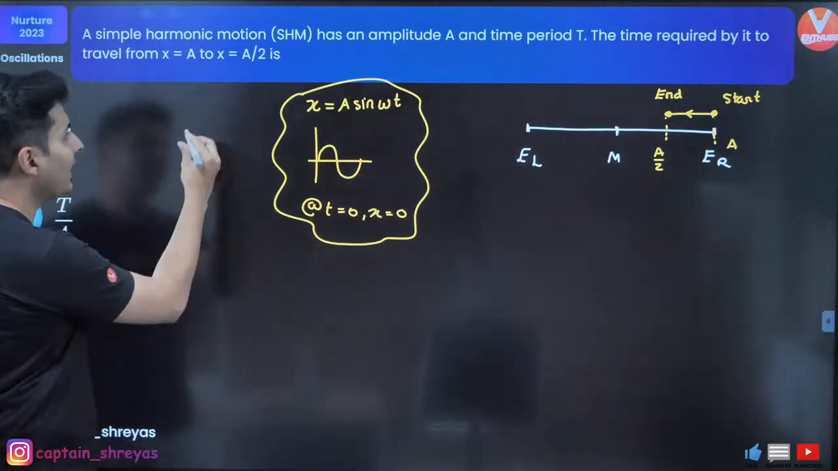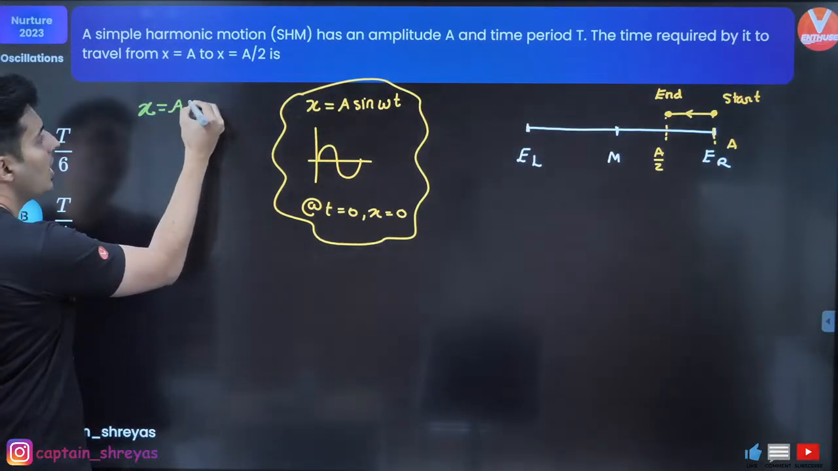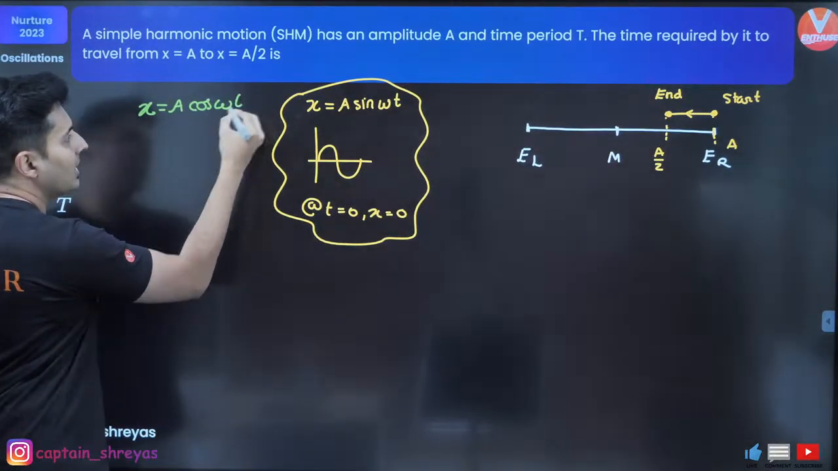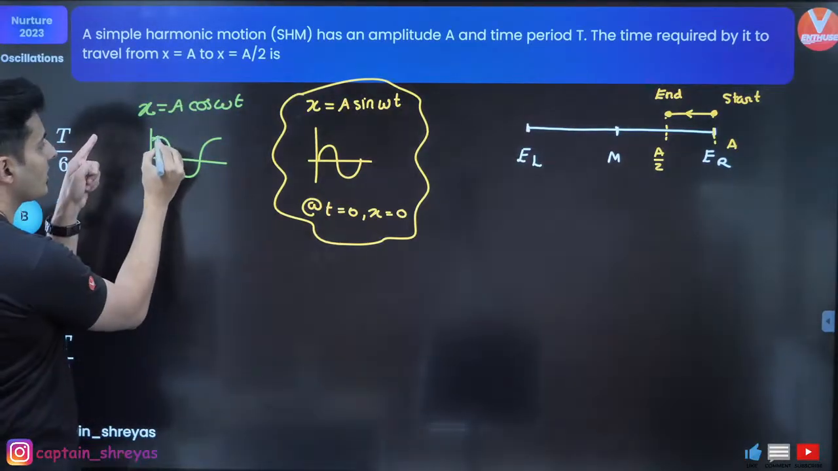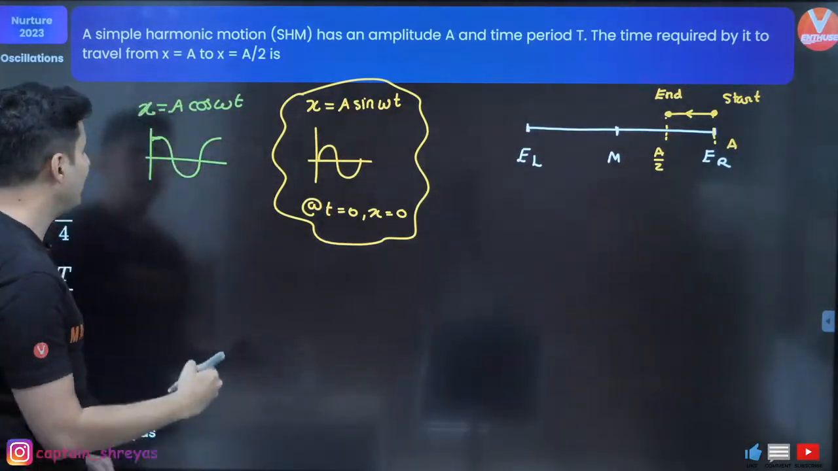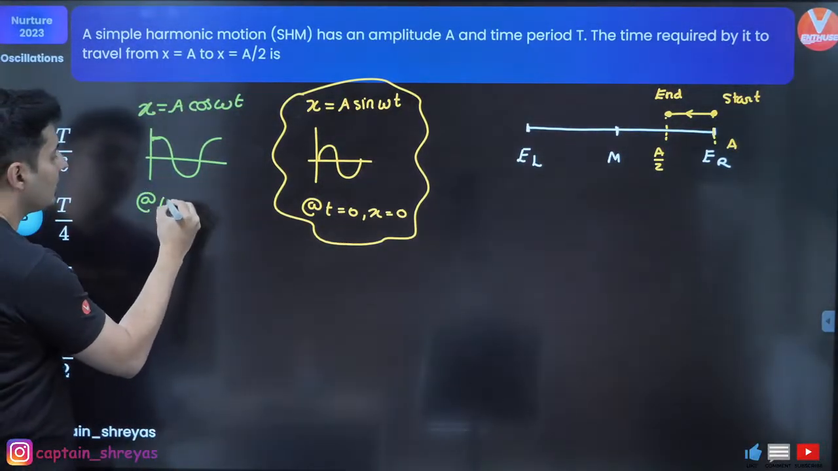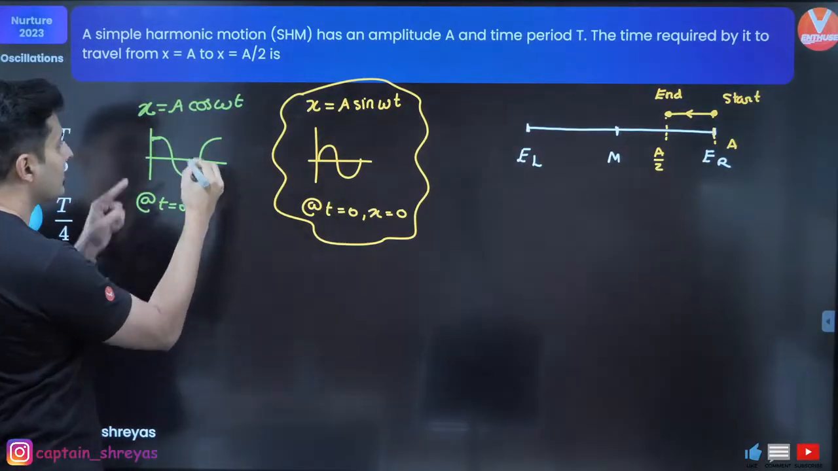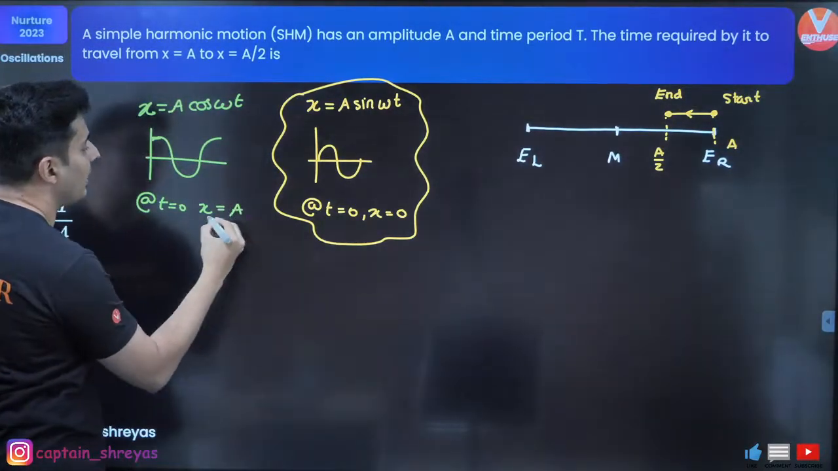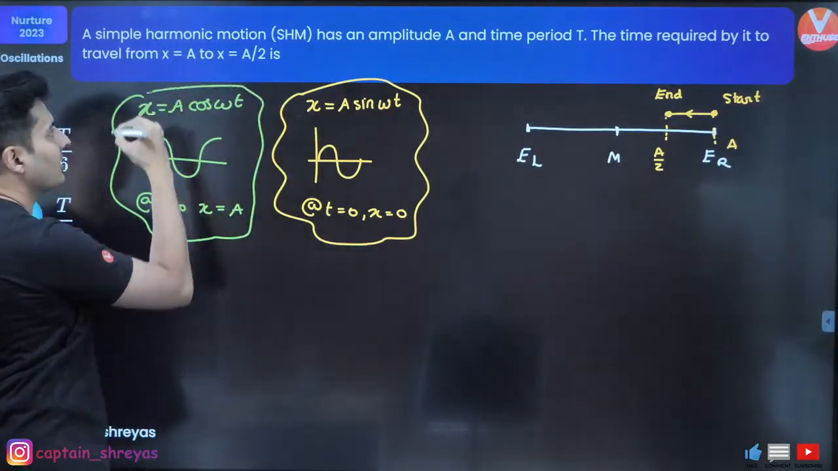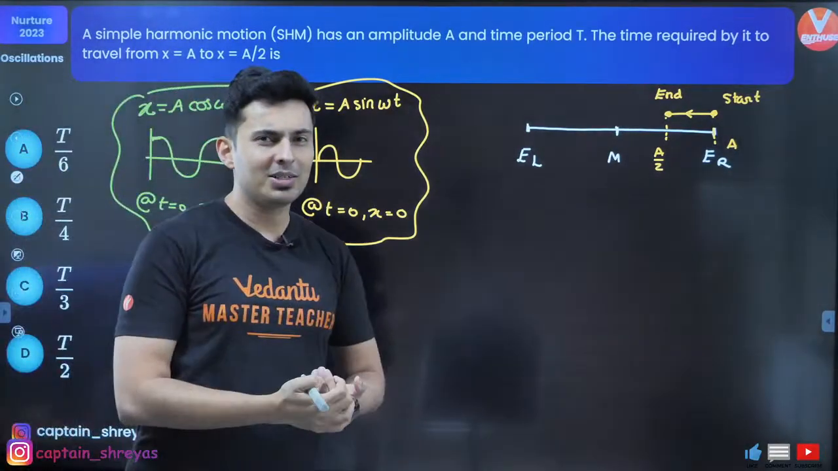But if I write the equation x is equal to A cos omega t, that means the graph will look like this, because cos graph starts from maximum value, and at t is equal to 0, cos 0 is 1, x is nothing but A. This is very, very interesting. So when do you use sine function?